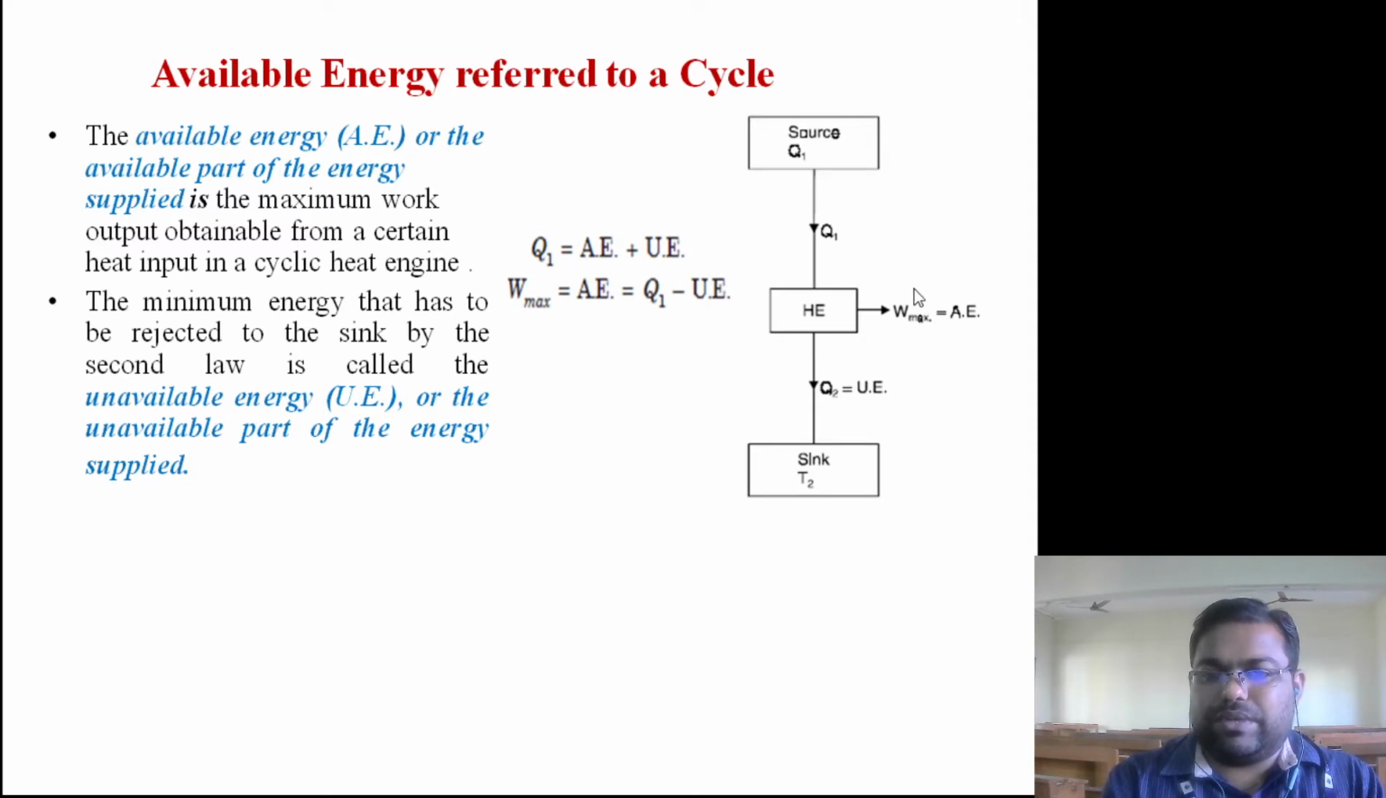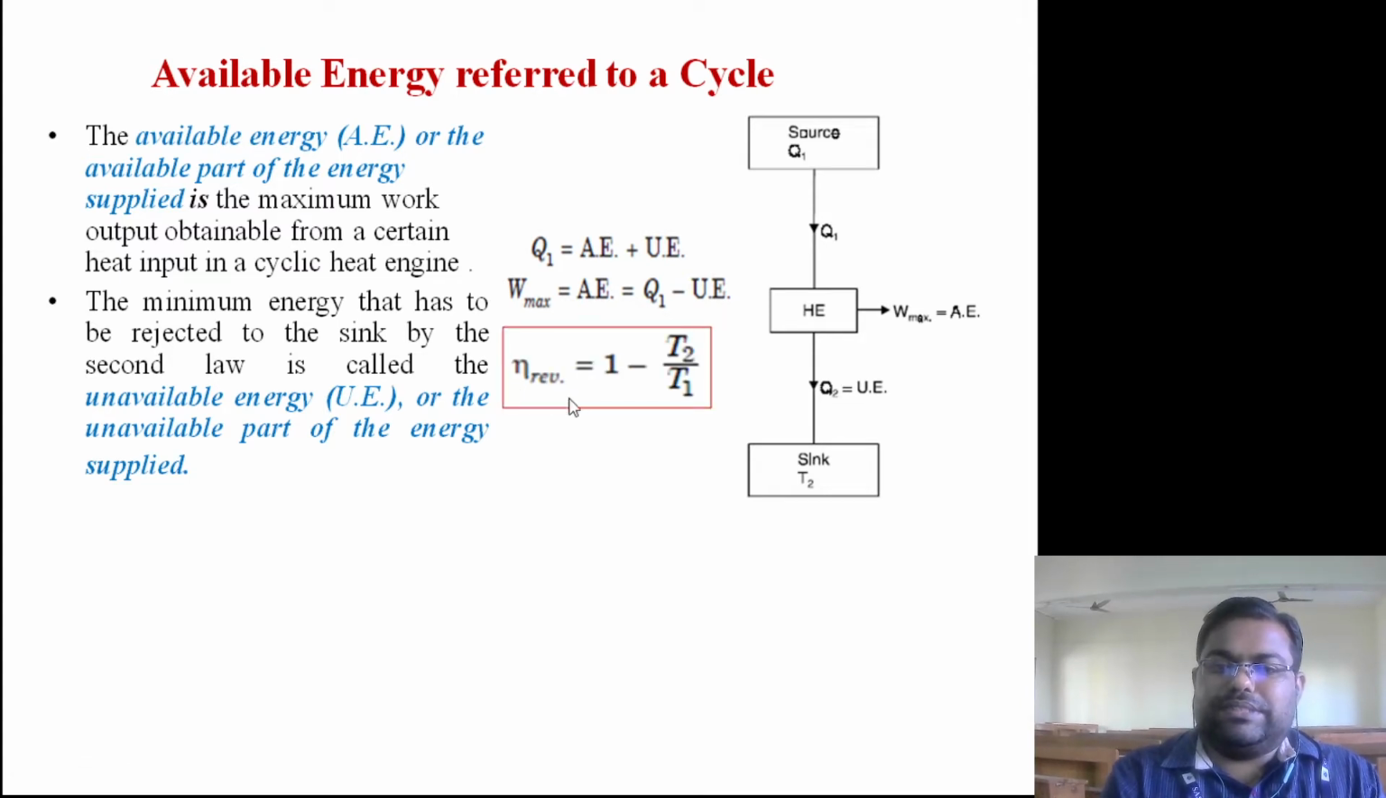So when you are talking about the maximum work, that is only possible if the temperature of heat rejection is the lowest one, and the lowest possible temperature of the sink will be the temperature of the surroundings and cannot go lower than that. So the maximum work, if I want to know, that is Q1 minus unavailable energy, right?